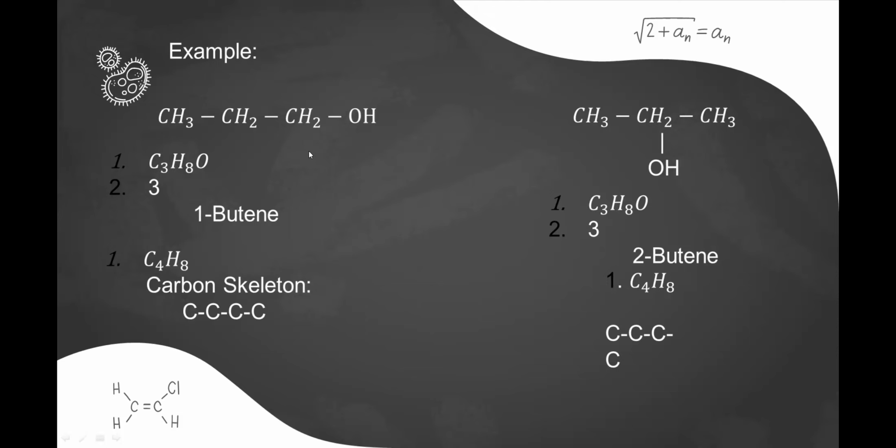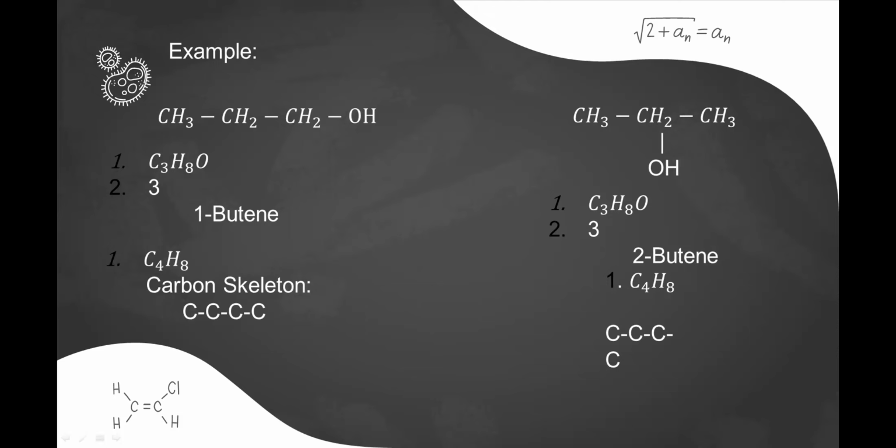As I said earlier, positional isomers should have the same molecular formula, and in this example, both of them have the same molecular formula. Next, they should have the same chain length. In the first compound, we have 3 parent chain carbon atoms, and in the second compound, we also have 3 parent chain carbon atoms.